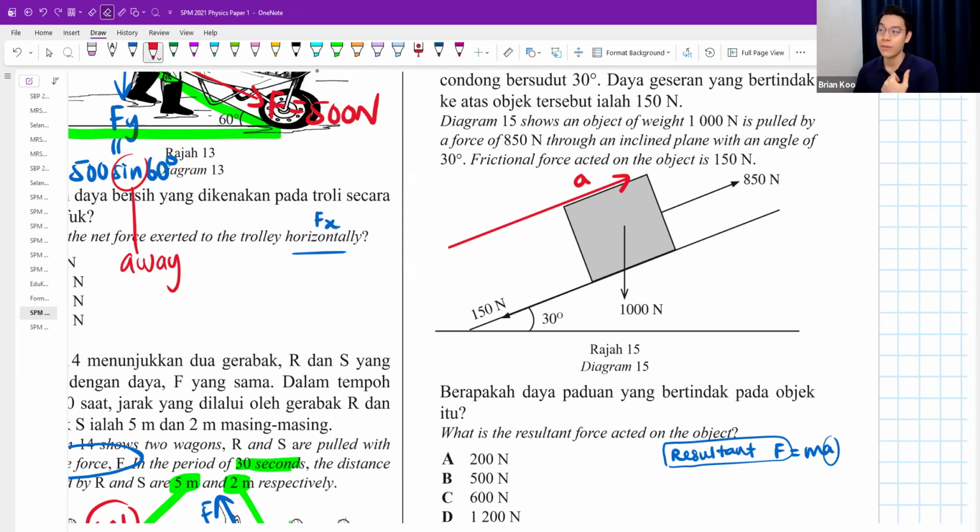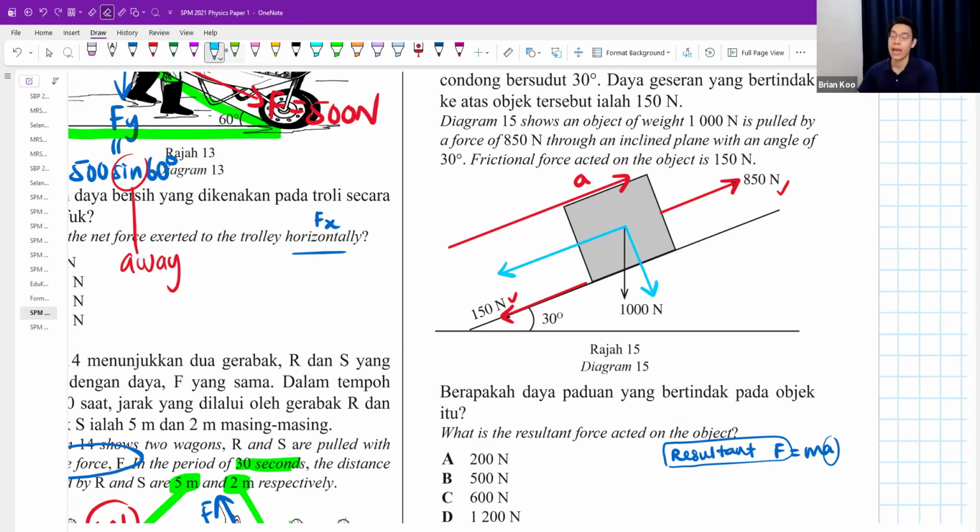Now, 850 confirm will contribute to the acceleration. 150 Newton friction force confirm will contribute to the acceleration. It will make it slow down, pull it back. But another thing, when you have a block like this with a weight of 1000 Newton, some of this weight will cause it to move downwards. That's why sometimes when you put something on a slope, it will roll down on its own, because there is this force. There's also this force.